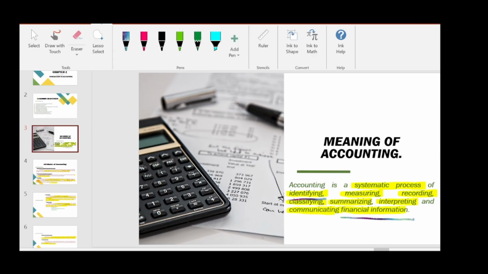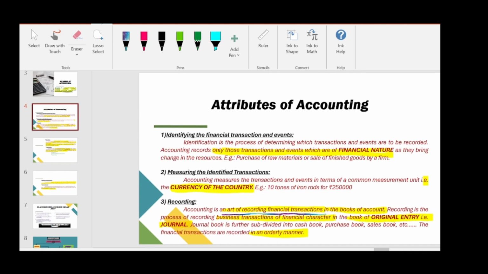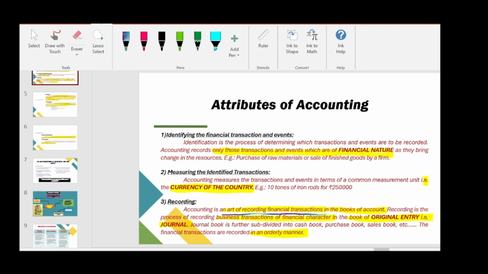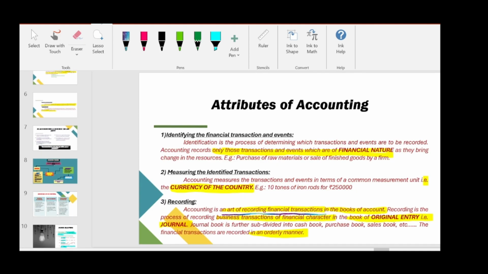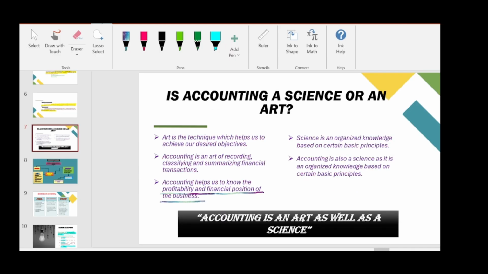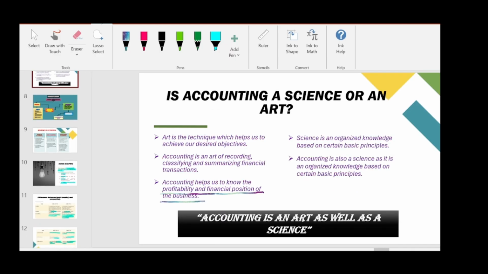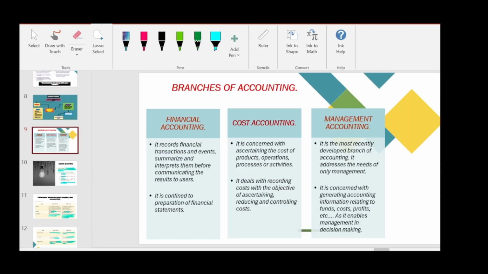So the first is meaning of accounting. Accounting is a systematic process of identifying, measuring, recording, classifying, summarizing, interpreting, and communicating financial information. Then we read about attributes of accounting, and then after that, we saw that accounting is both art as well as science, and the reason behind giving the conclusions. And also we cover the topic branches of accounting.